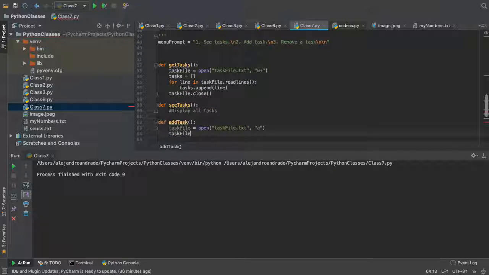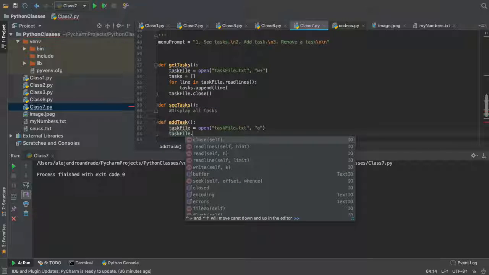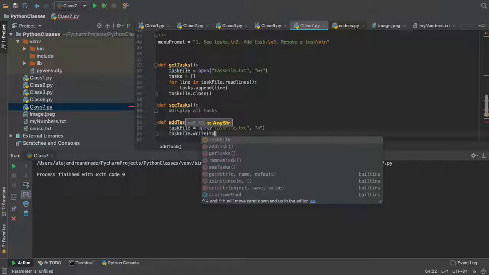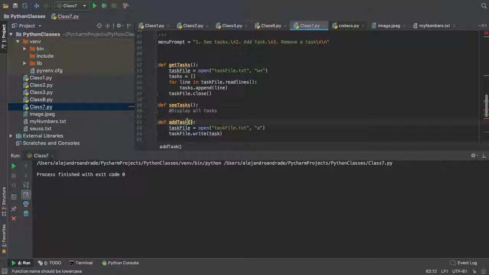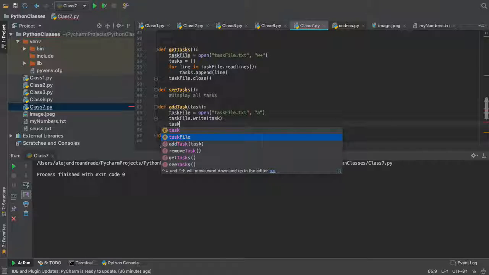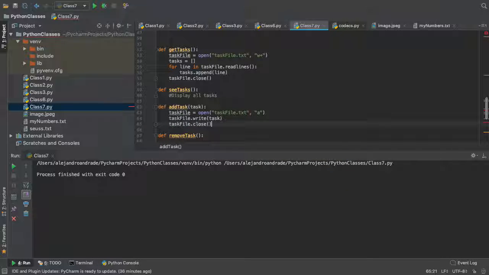And then you do task file dot write, right? And then you just pass your task. We actually don't have a task, so we should give it an input called task, right? So we will write, and obviously task file dot close, right? So we have our get task, and then we have our add task, right?